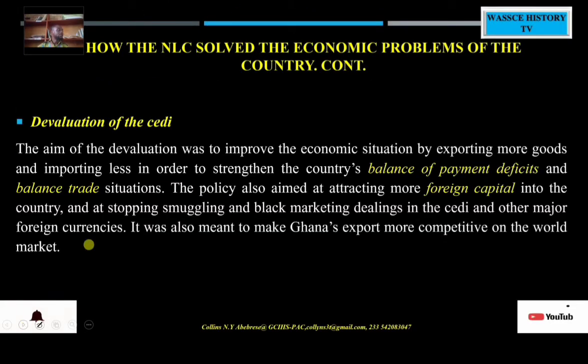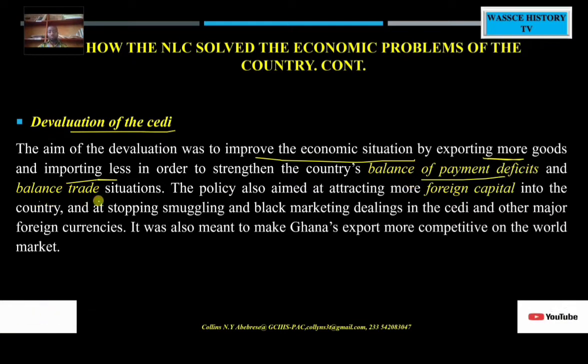So the last one was the devaluation of the cedi. The aim of the devaluation was to improve the economic situation by exporting more goods and importing less, in order to strengthen the country's balance of payment, that is, the payment deficit and trade balance.